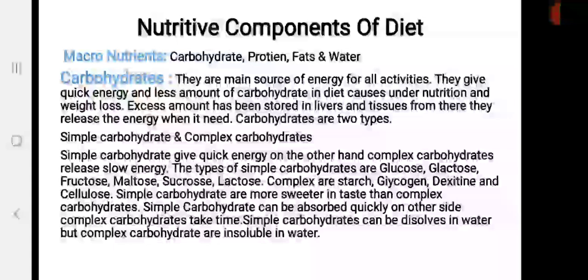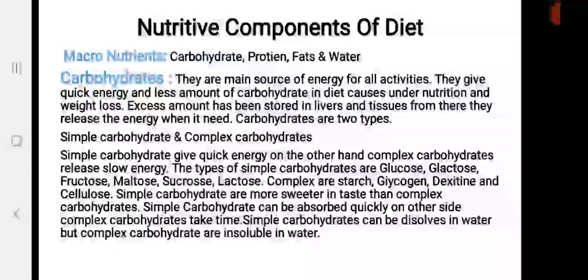Why are they known as macronutrients? Because they are present in a high ratio in our diet, meaning they are required in a large quantity. That's why they are known as macronutrients. And the macronutrients are carbohydrates, protein, fats and water. Now I am going to explain the first nutrient, which is carbohydrates.